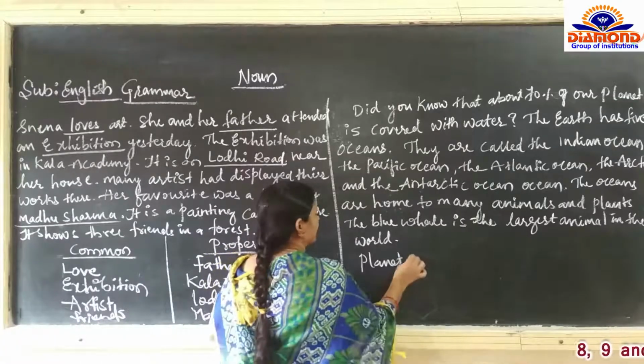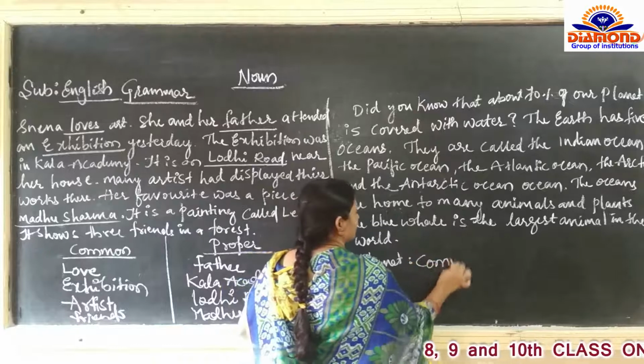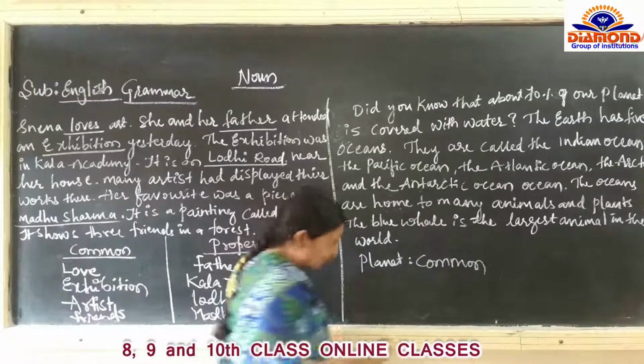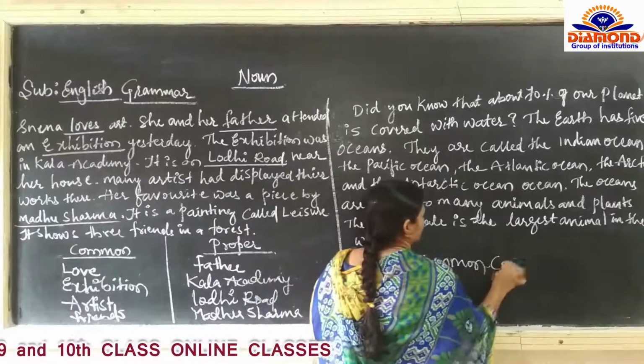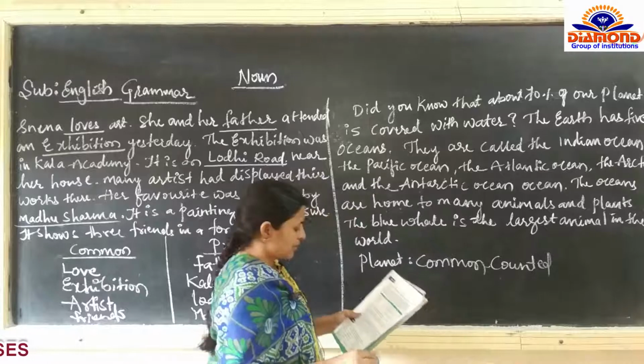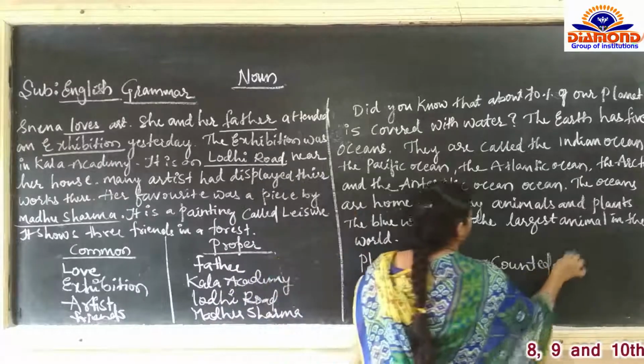Planet, we can call a common noun. Commonly we can say planet, and planet can be counted. Planet can be counted and it is a concrete noun.